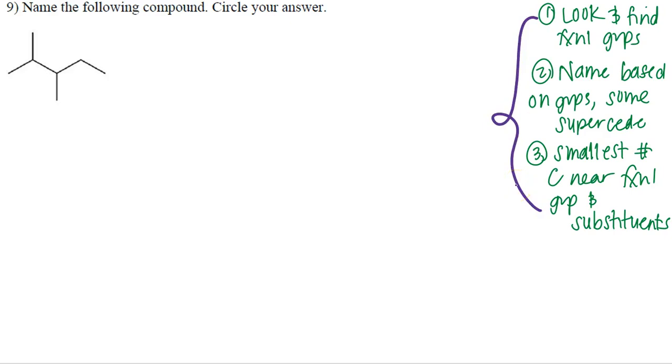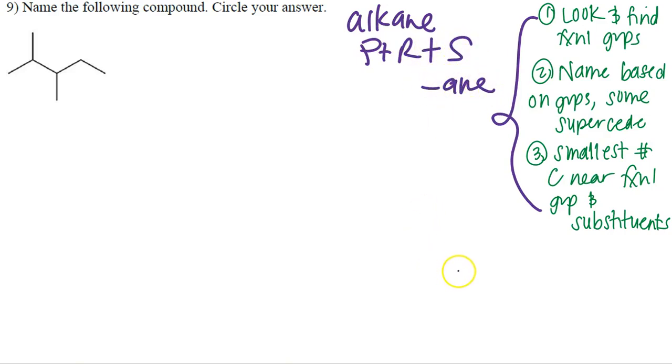So I'm looking at this structure. We know it's all about a straight up hydrocarbon, straight up alkane. That is the functional group, and that's it. So we know it's going to be an alkane. Let's write that first: prefix, root, and suffix. We know the suffix is going to be ane. Now, how many carbons do we have?